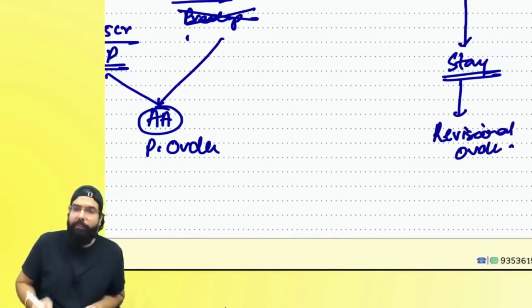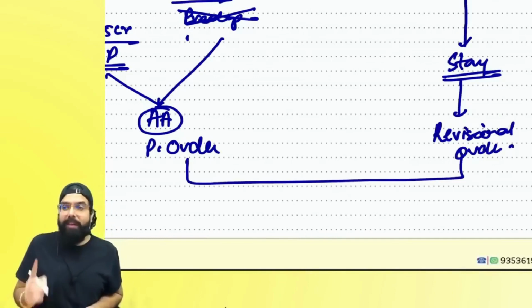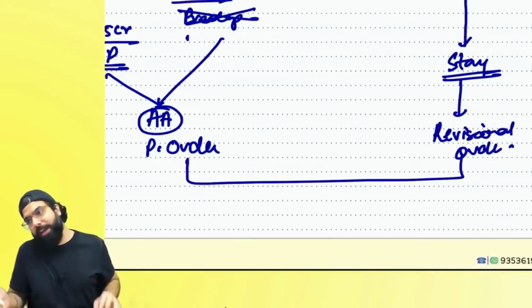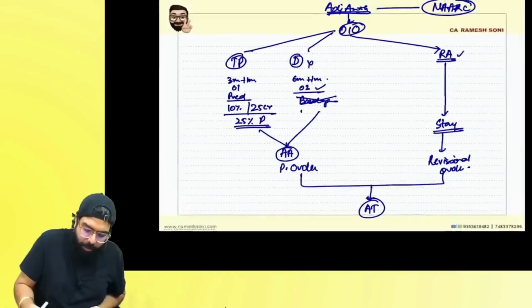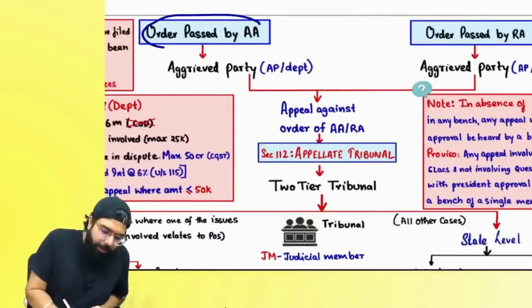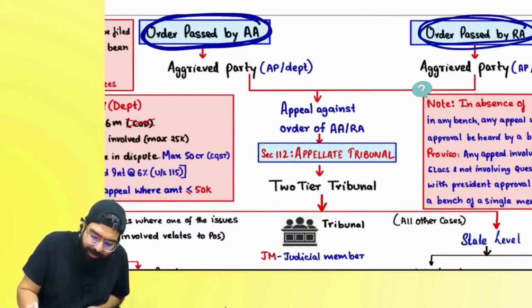Now listen to me very carefully. If these orders are passed, whoever is aggrieved, whether the department or the taxpayer, can now go to whom? The appellate tribunal, and the appeal goes to the appellate tribunal. Everyone, in the next chart, the order is passed by the appellate authority or the order passed by the revisionary authority.